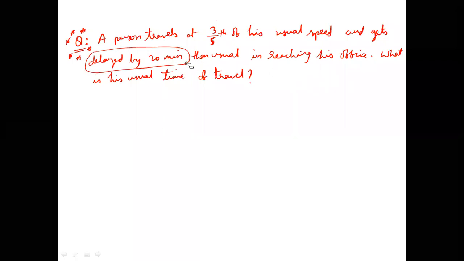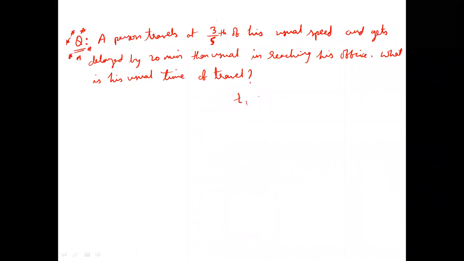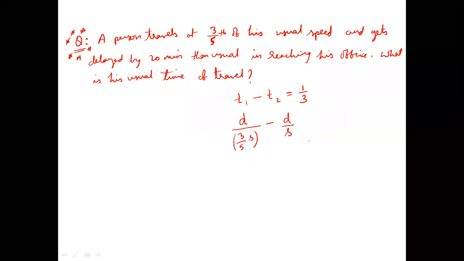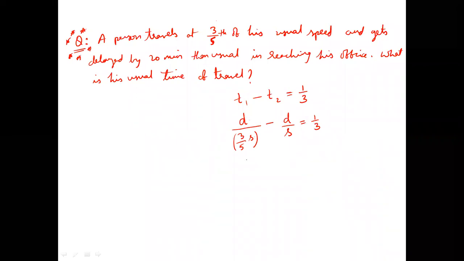Difference is happening in time. So I can say usual time minus today's time is equal to 20 minutes. 20 minutes can be written as 1 by 3 hours, 20 by 60. Now, we don't know the distance. Time means distance by speed. So today's time, distance traveled with 3 by 5 of speed, minus usual time, which we write as d by s, is equal to 1 by 3. So d by s can be taken common.